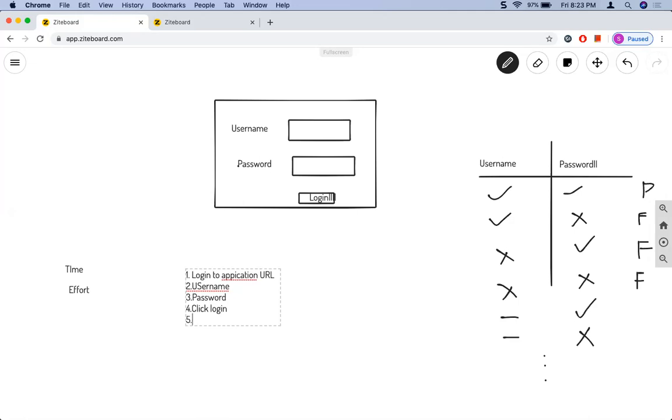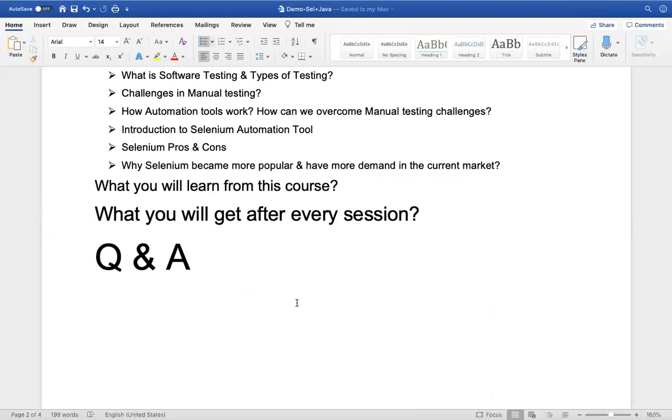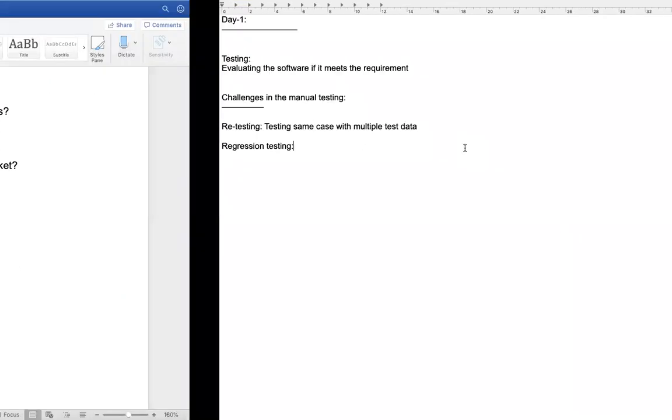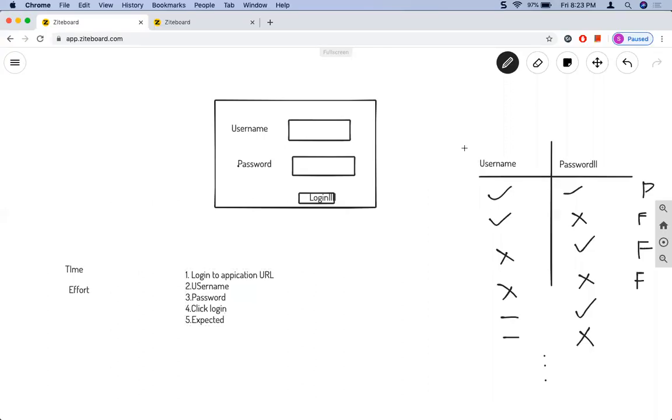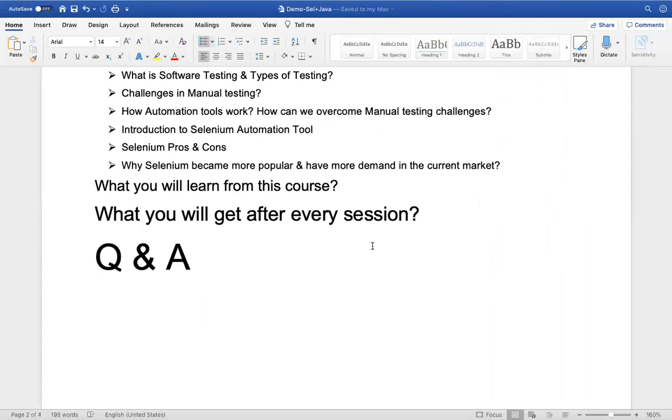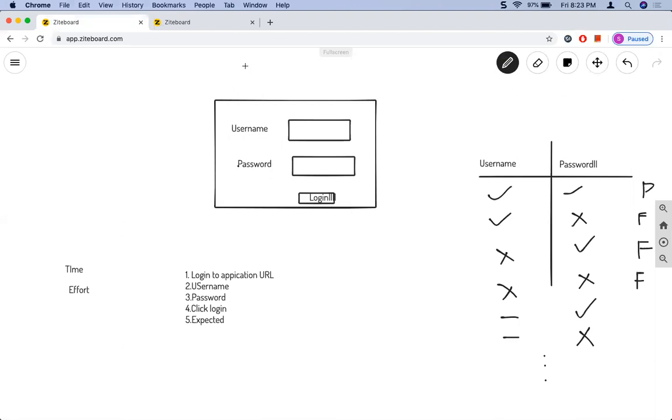So then you actually verify whether you are getting the expected result or not. This is called a test case. So what testers do is they write the test cases. They prepare the test cases, how to test the application. Test cases are step-by-step actions written to perform on the application to test its features. So that's how they actually test the software, right?